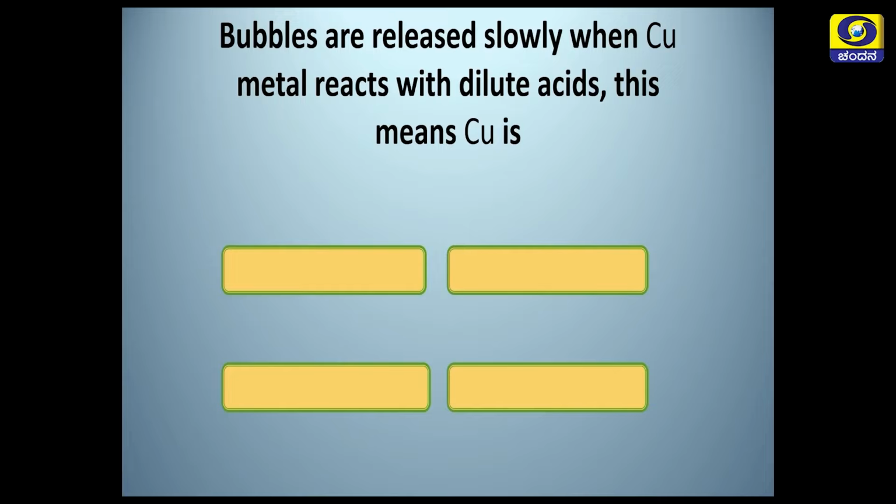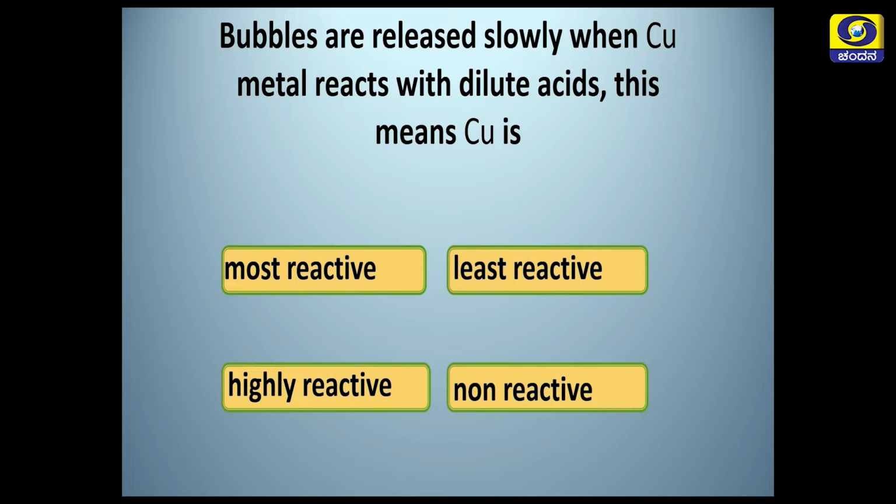Your second question: bubbles are released slowly when copper metal reacts with dilute acids. We saw that. This means copper is most reactive, least reactive, highly reactive or non-reactive. Now, think what is the answer? Let us see what is the answer. Yes, the answer is, this means that copper is least reactive because the bubbles are released slowly.